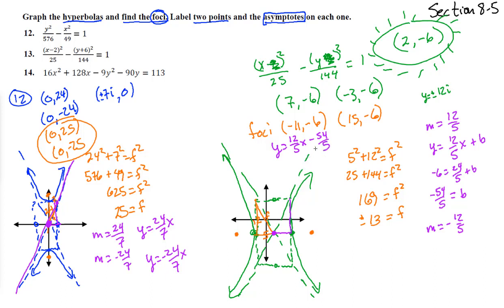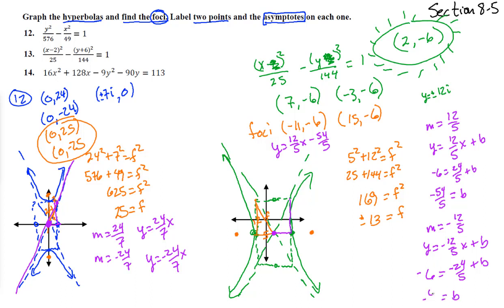That's this asymptote. Now the other one with the negative 12 fifths: y equals negative 12 fifths x plus b. Let's stick in (2, negative 6), so negative 6 equals negative 24/5 plus b, and this is negative 30 fifths plus 24 fifths, and it becomes negative 6 fifths.